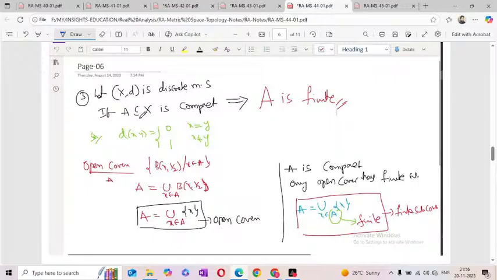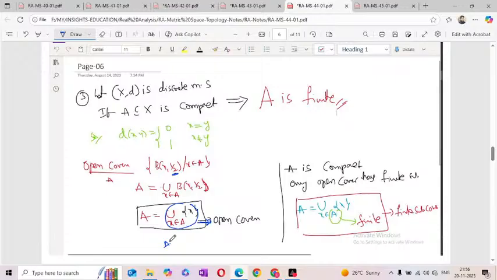Now we'll check. Here I take the open cover B equal to the balls B(x, 1/2) such that x belongs to A. Now I am taking the radius 1/2, so each ball is a single-term set. It is an open cover. Already it is given that A is compact, and A compact means every open cover has a finite subcover.